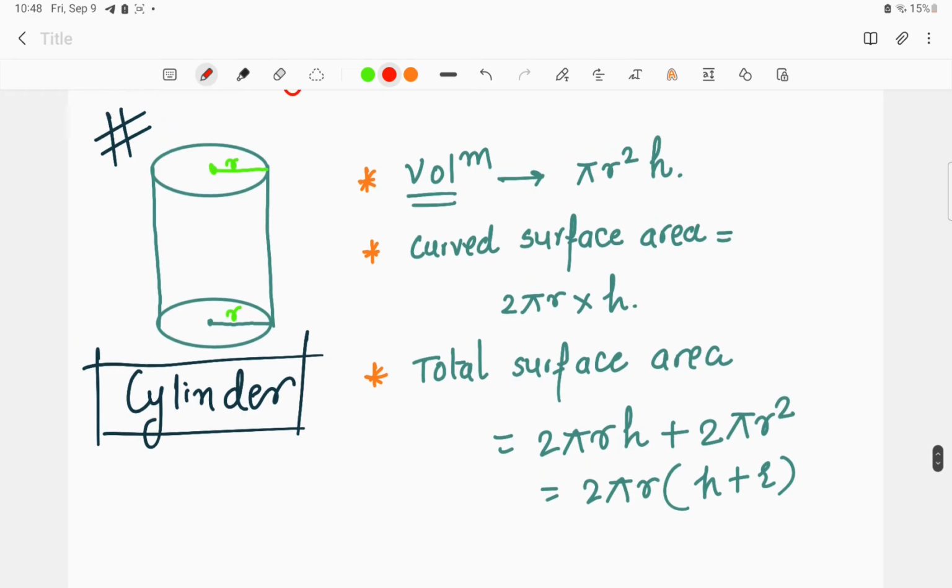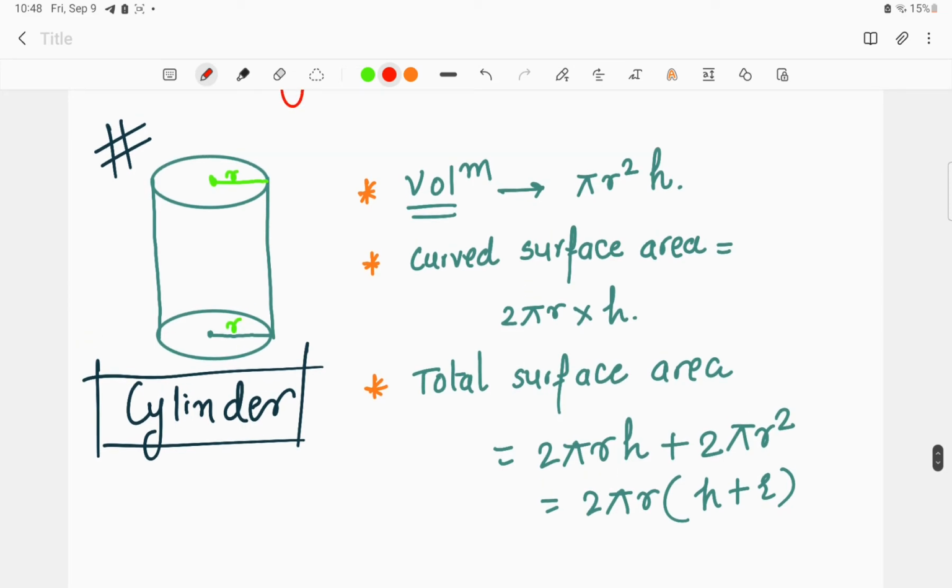Now the very last prism that we'll be dealing with here is the volume of a cylinder. Before understanding the volume, the curved surface area, or the total surface area of a cylinder, we must understand the perimeter and the area of a circle.